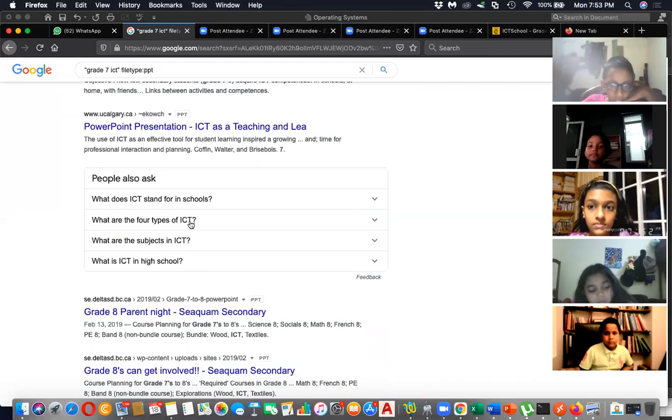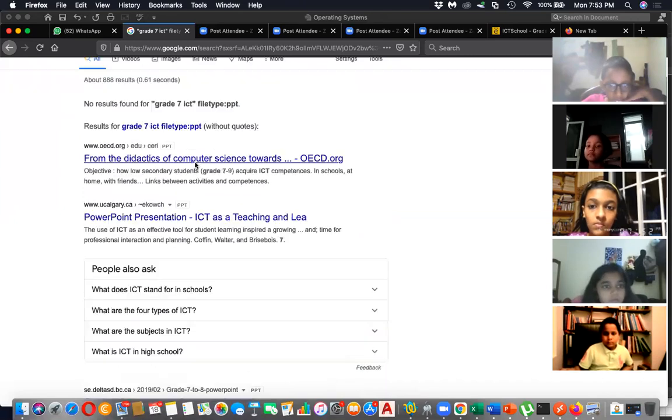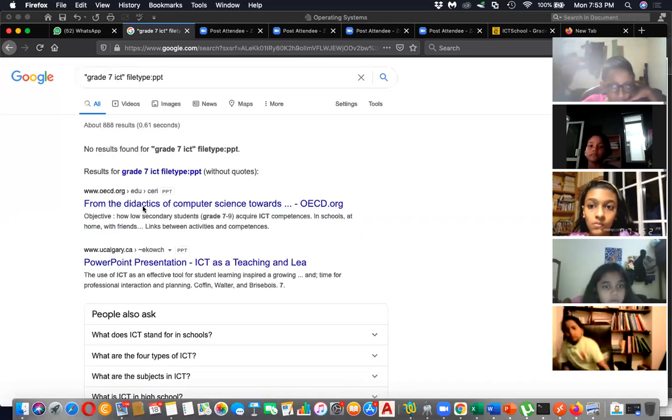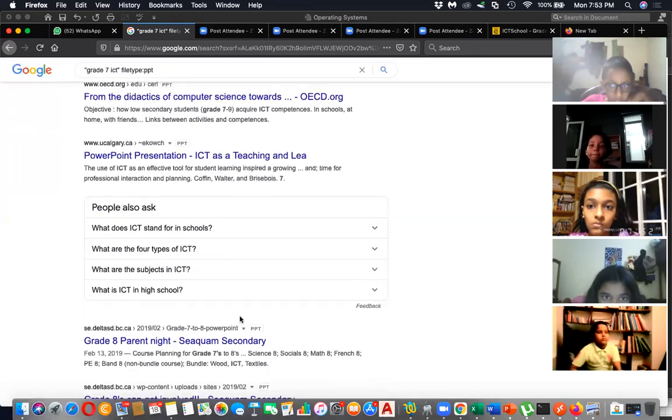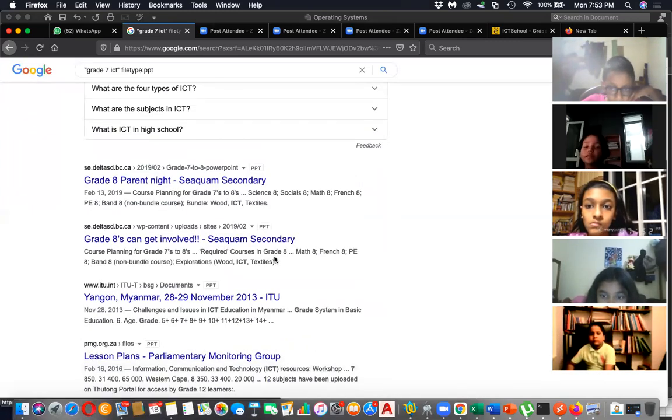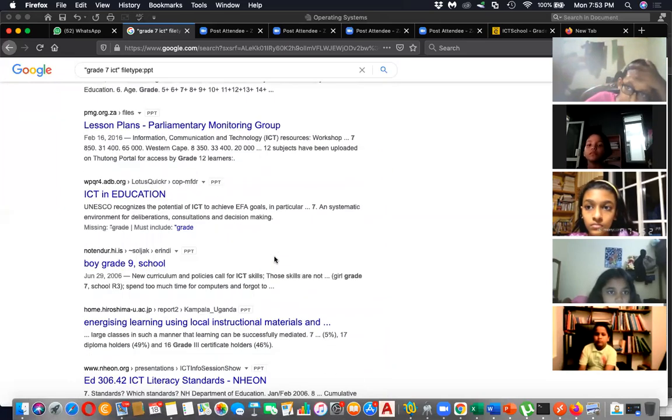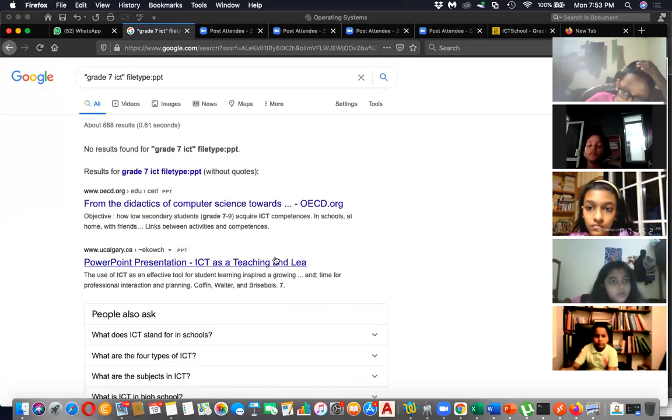But it seems our search term, that grade 7 ICT, is not available. That's why it's giving related results. Exact result is not there. So that means no one has uploaded PowerPoint files related to grade 7 still. That's why it's not there.